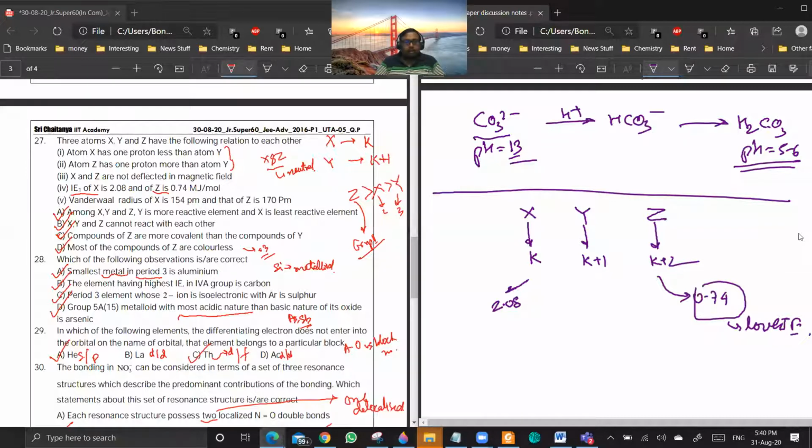Are you getting my point? If it has lower ionization energy, i.e. IE 1, this means that for Z, Z plus 1 is a stable ion. Like sodium has low ionization energy because sodium plus is stable. Yes or no? Yes, sir.